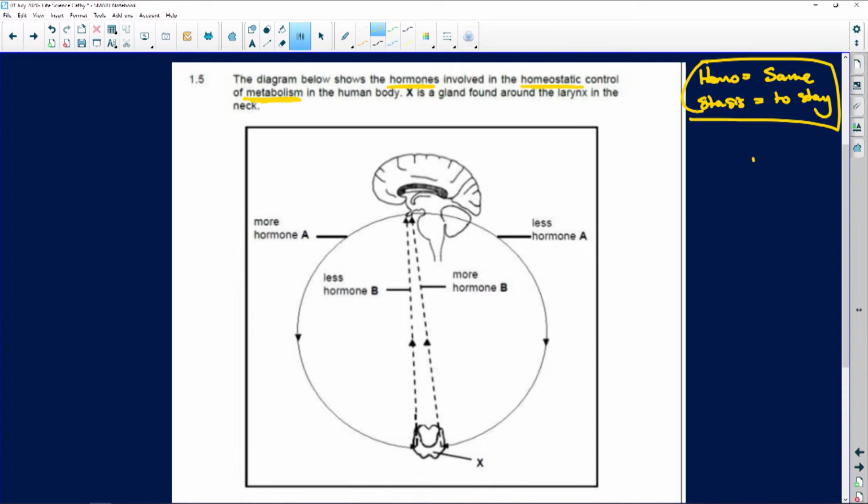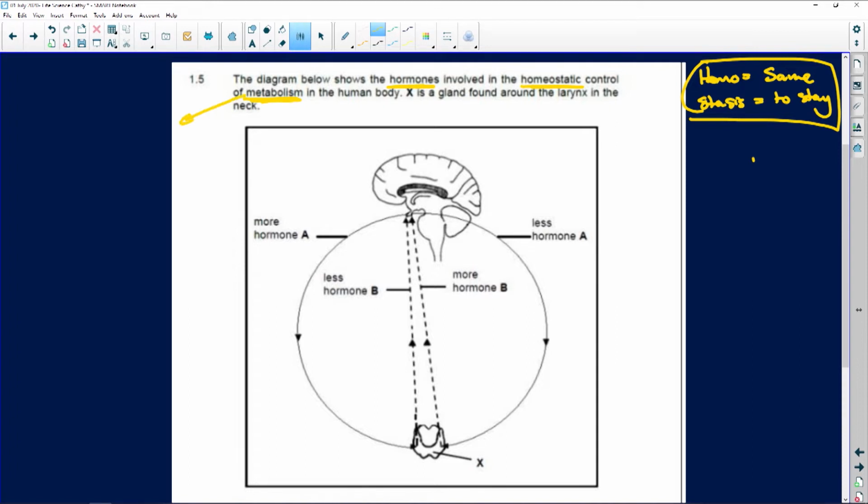So use what you know about words, and if you don't know a word or you can't figure out what it is, when you get a word in the exam or in a test or during class, and you think, what? Break it up. Figure out that way what it means. Okay, to control metabolism, that's how quickly.